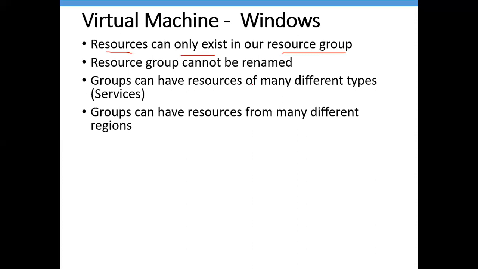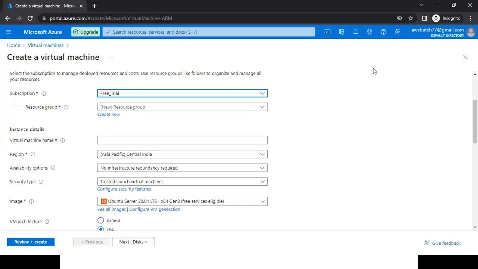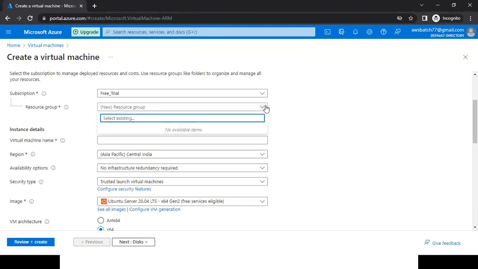Without a resource group, you can't create a virtual machine, because if you see here, it is marked with a star. Star means mandatory. So it is a mandatory field. We need to select a resource group. And you can see here, I don't have any resource group.